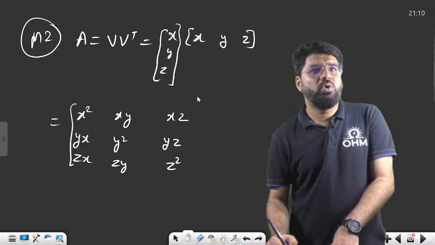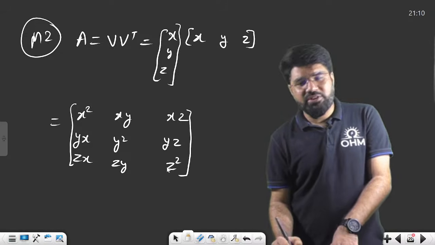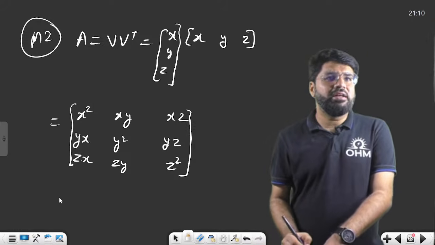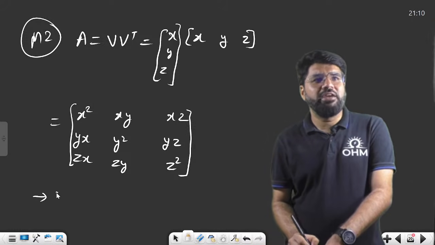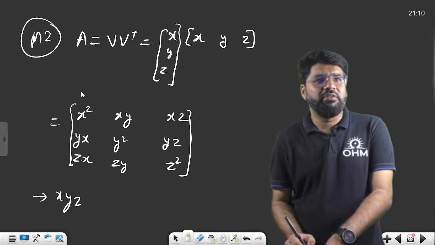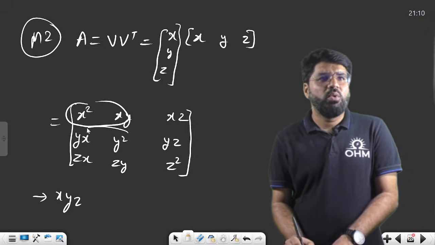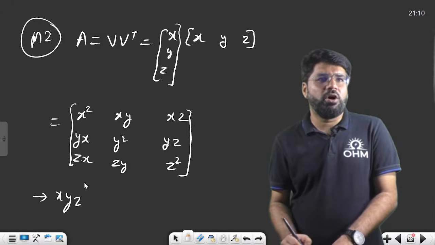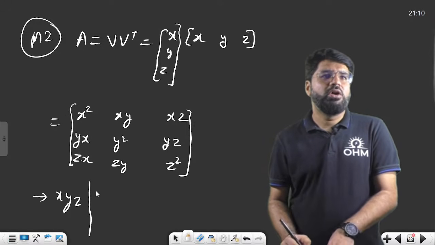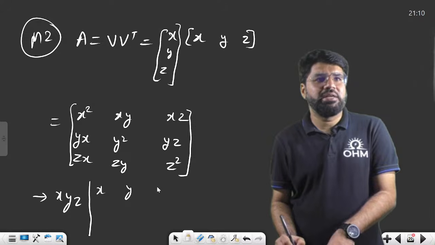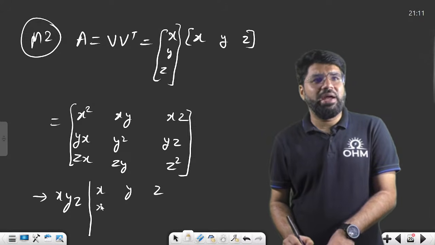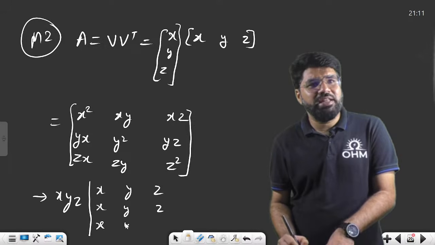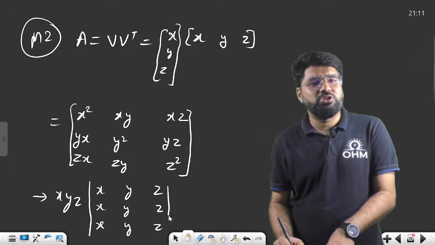Now matrix rank is all about the minors, and minors is about determinant calculation. So in the determinant, what you can do is take X, Y, Z common: X from the first row, Y from the second row, and Z from the third row. One from each row. So first row X, Y, Z. Second row, again Y common, so what is left? X, Y, Z. Third row, again Z common, so what is left? X, Y, Z. All rows are actually identical.